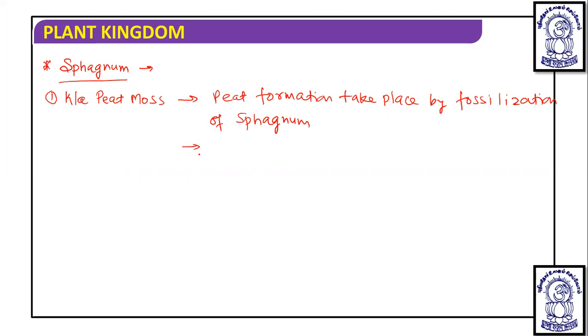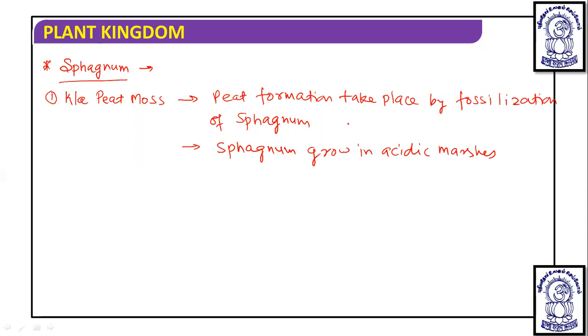So fossilization of Sphagnum will occur, and it is known that Sphagnum grows in acidic marshes, acidic areas. So what happens in a bog?